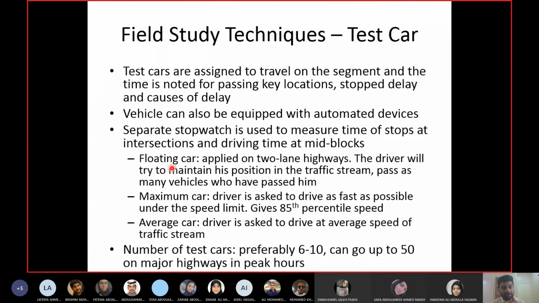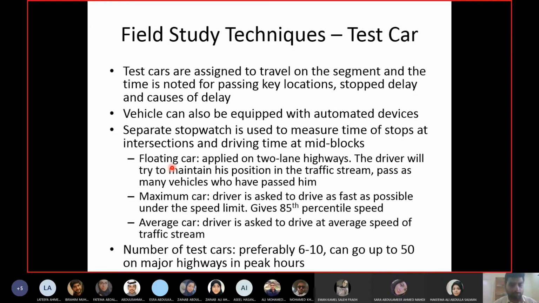The floating car method is applied on a 2-lane highway to find out the average speed or the average travel time. So in a floating car technique, you ask the driver to drive on a particular lane. 2-lane means what? 1 lane in each direction. So he has to drive in his lane.